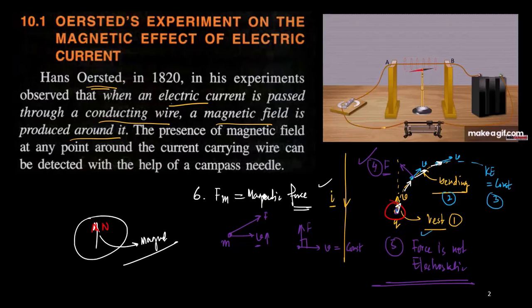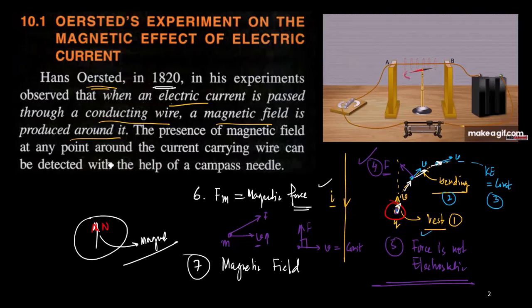Okay, as we discussed about the electric field, there is another type of field being produced, that is known as the magnetic field. The seventh observation is, so magnetic field is being produced. Why? Because the force is magnetic in nature, so the field is a magnetic field. So there is a magnetic field produced because of the current carrying wire. Understood? So these are the observations made by the experiment carried out by Hans Oersted in the year 1820.